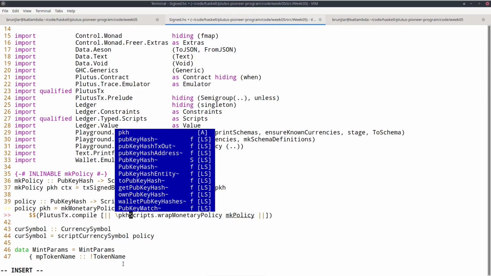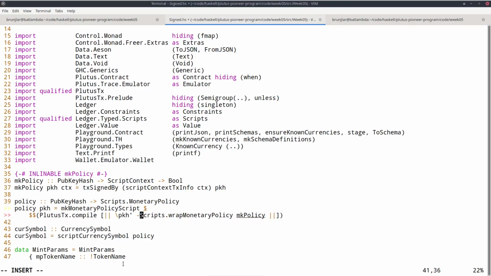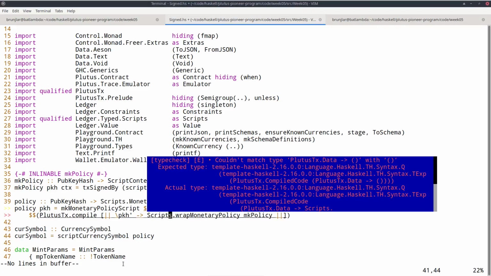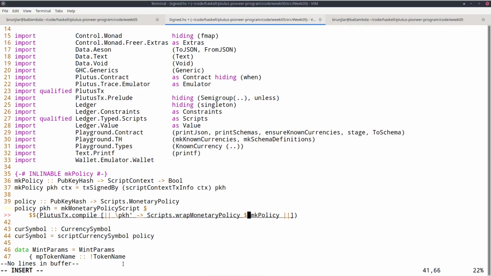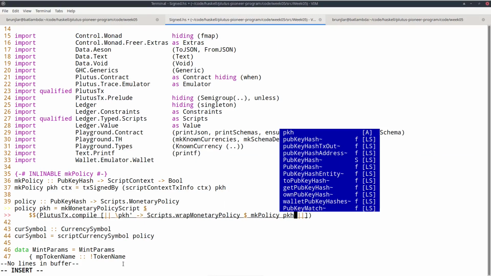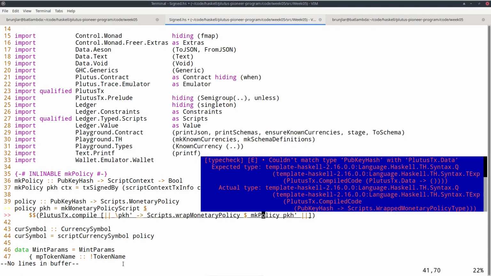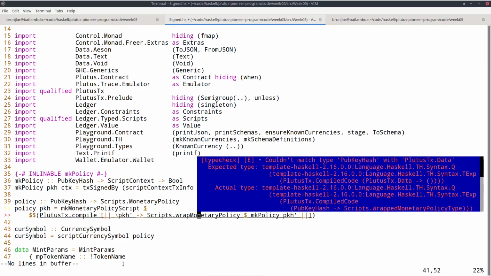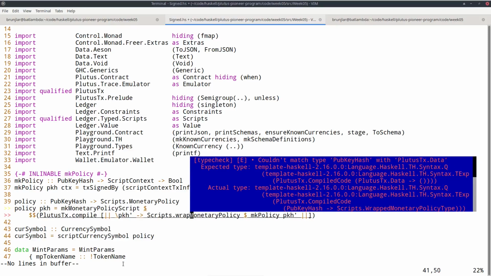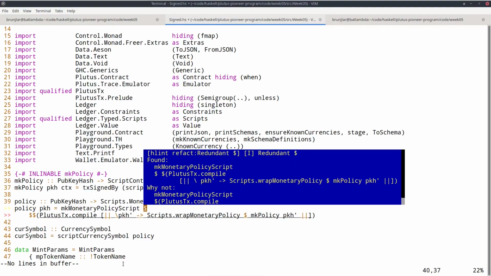Given a public key hash, let's call it pkh', I apply my function mkPolicy to pkh', and then wrap that typed function as an untyped one in this low-level representation. And now, of course, this is a Plutus Core script that expects a lifted public key hash.